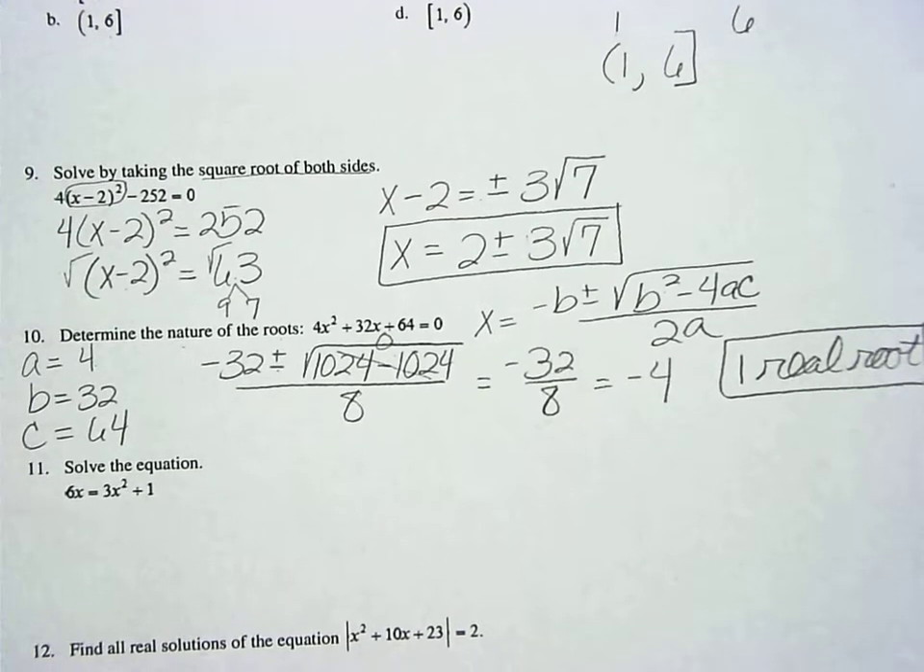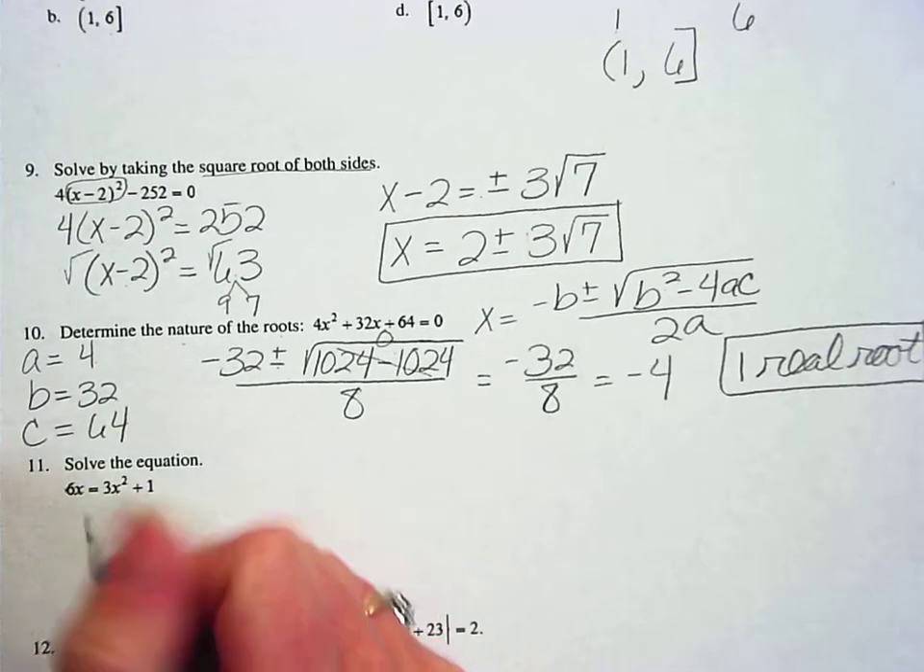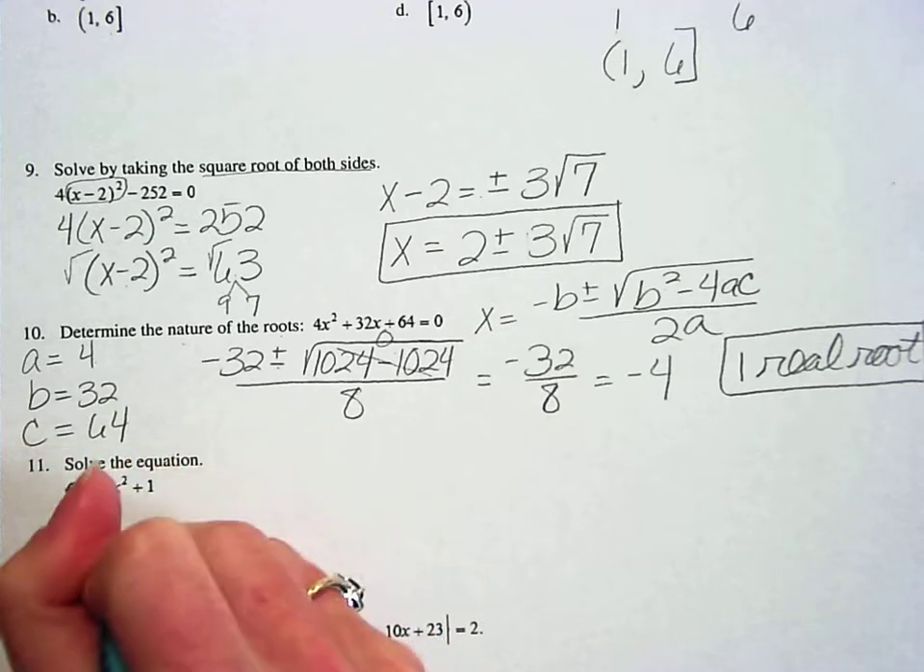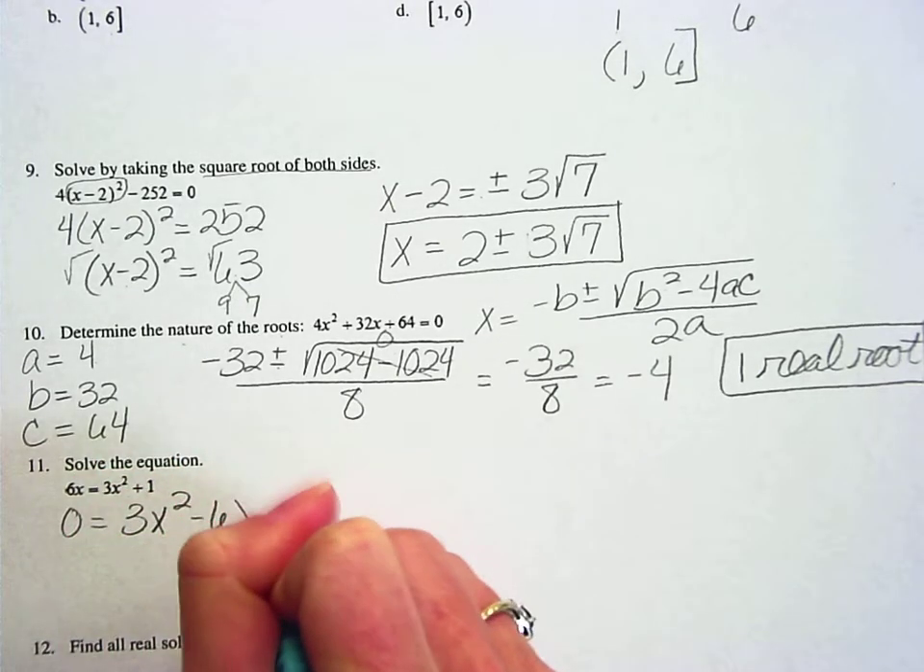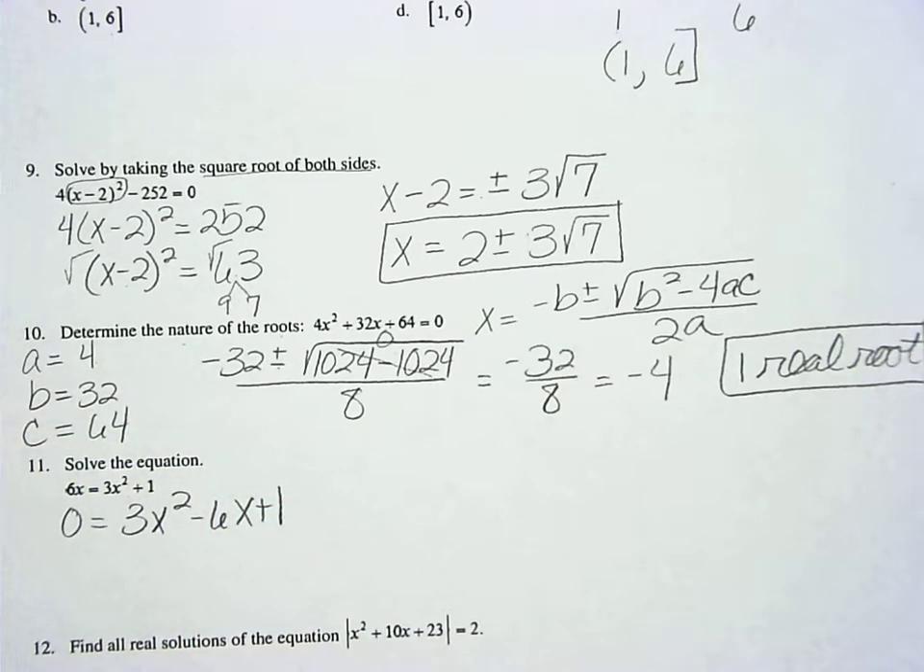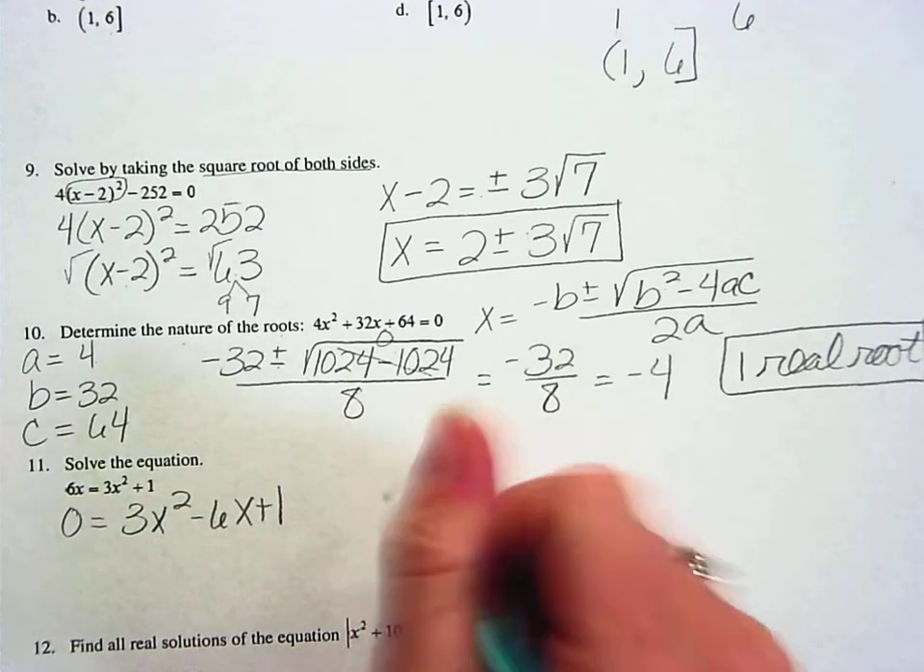Very good. On number 11, they're asking me to solve the equation. This one's a quadratic, so I'm going to get everything over onto one side, and I'm going to go this direction so that my x squared stays positive. That doesn't look like something that I can factor. There's no factors of 3 and 1 that are going to add together to give me negative 6. So I'm going to instead use the quadratic formula again.